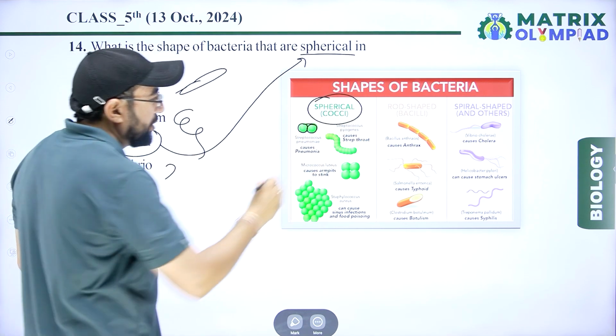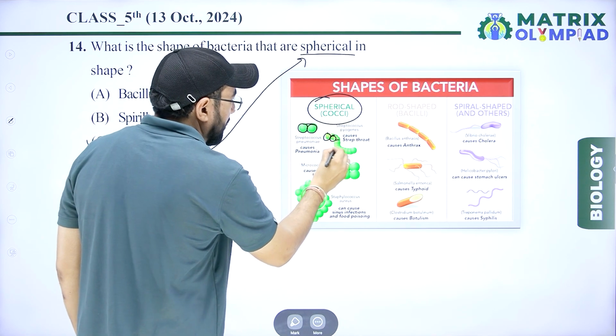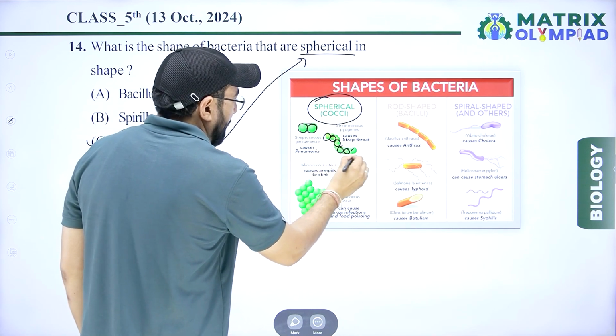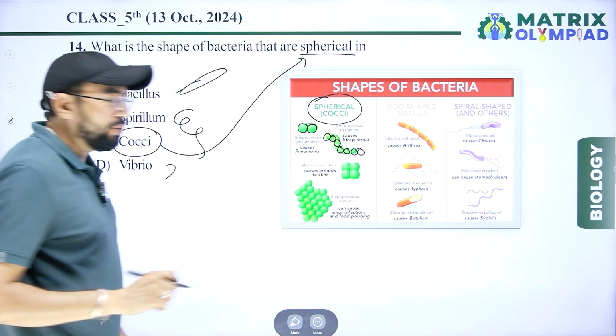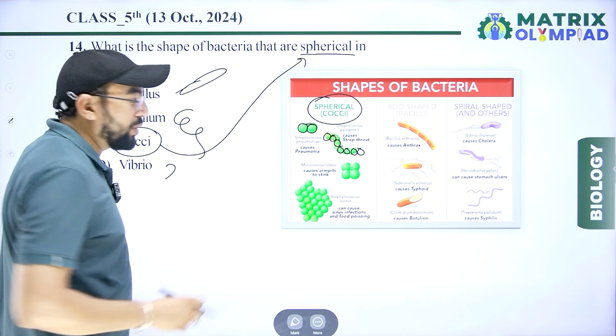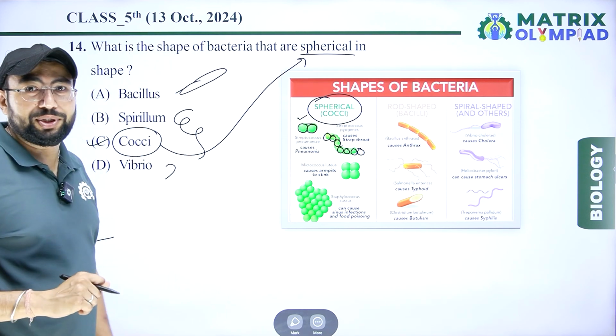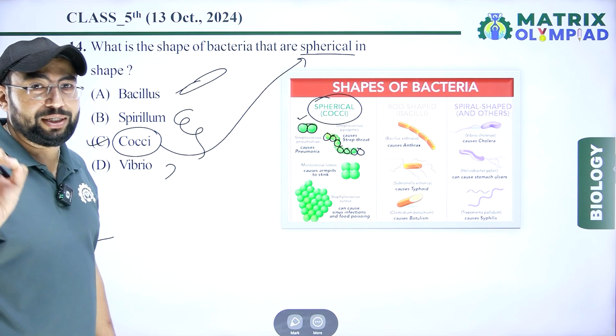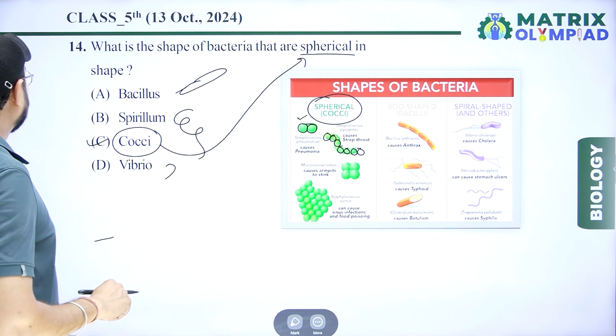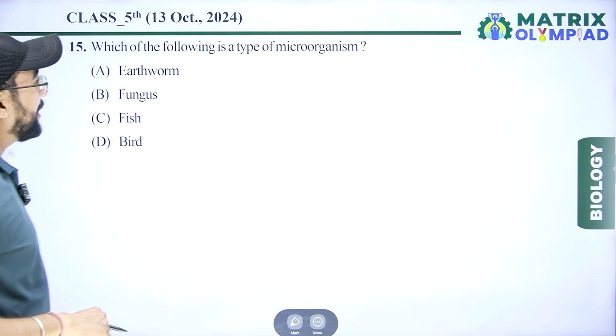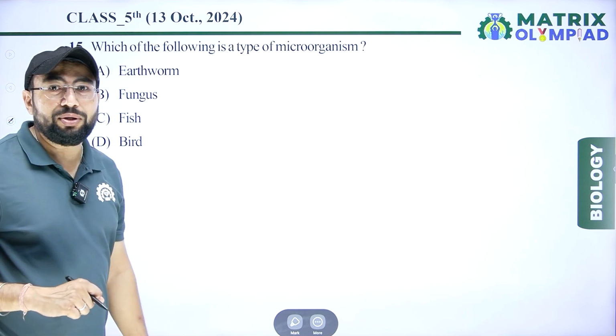Many bacteria show this shape, like Streptococcus and Staphylococcus. So the right answer for this question is Cocci, Coccus. Next question is, which of the following is a type of microorganism?